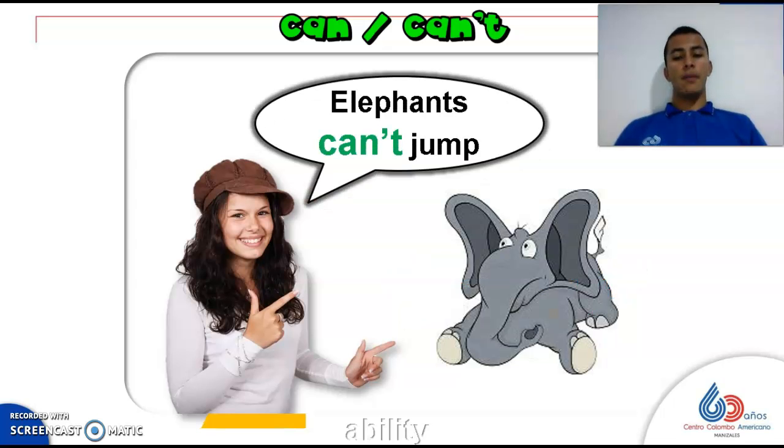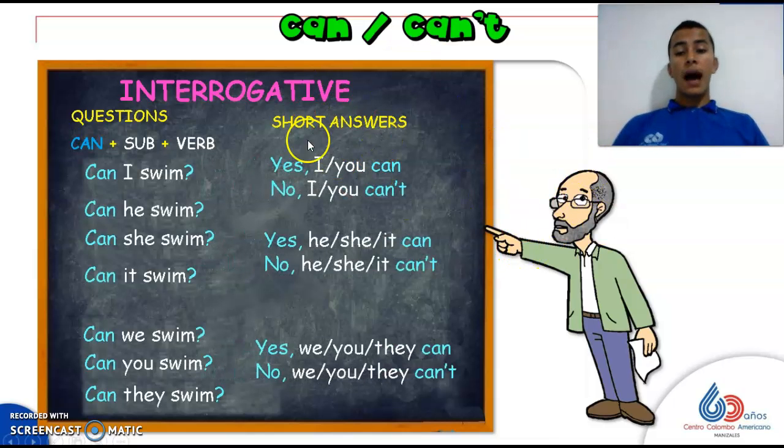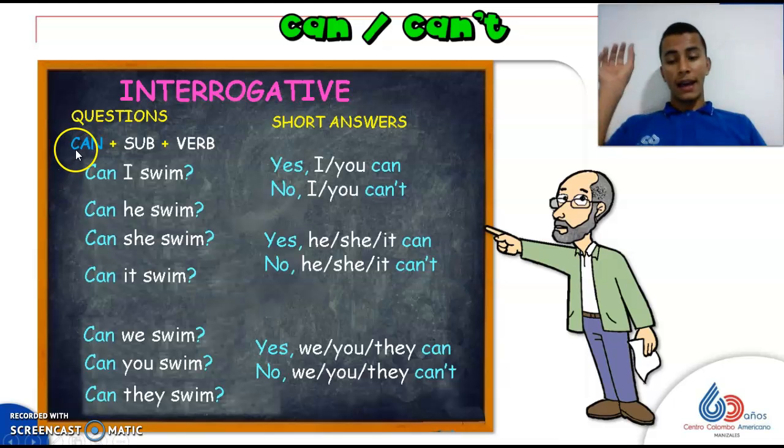Elephants can't jump. Now that we have covered these examples for the negative form, let's move into the interrogative one. It is very important for you to make questions with can. In questions, can will always be placed at the beginning of the sentence, okay? Can always at the beginning of the sentence when we have the interrogative form.